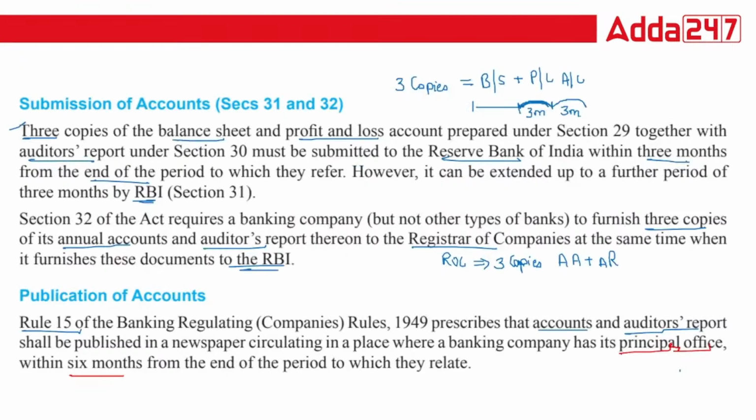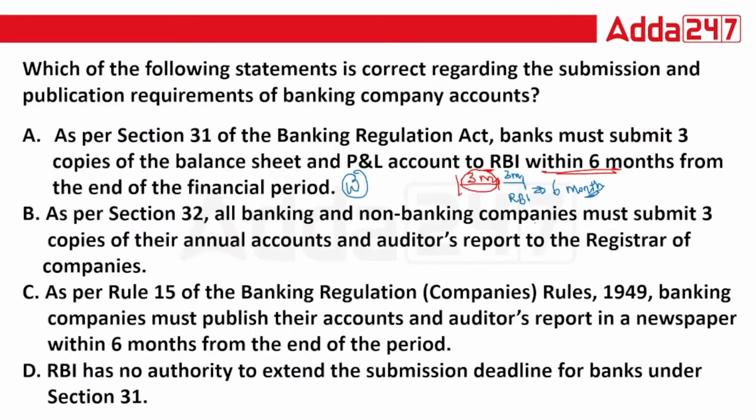If you read section 32, the second paragraph, they have said it requires a banking company, but not other types of bank. The act applies to banking companies and not other types of banking companies. So that is why this is again a false statement. Then coming to the next, that is your third option.